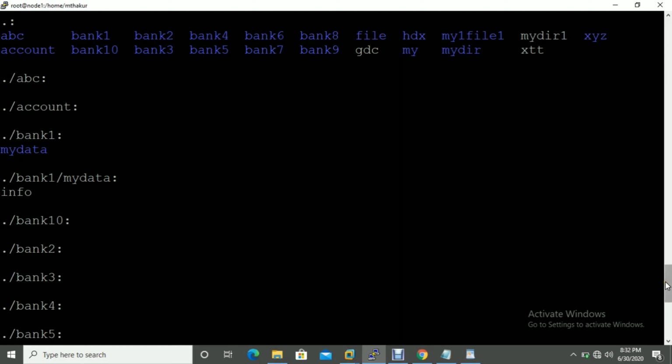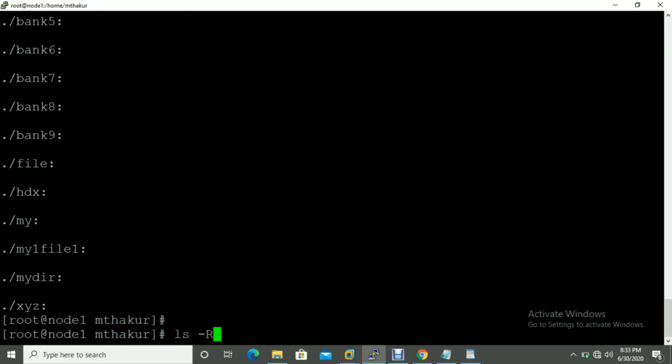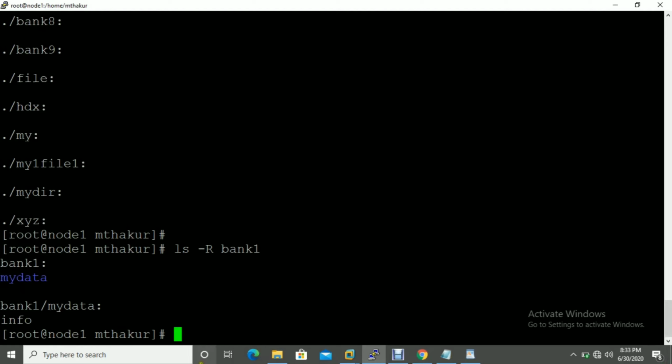You can directly hit ls hyphen R and give your directory name. Suppose I give this directory, bank. I will show you. You can see there is no need to go inside. It shows you bank, mydata, and then info. So you can use the ls hyphen R command.